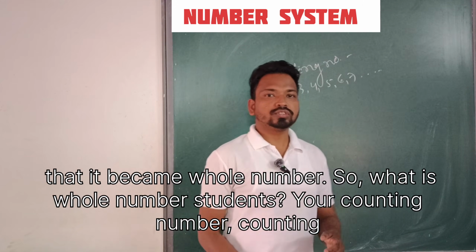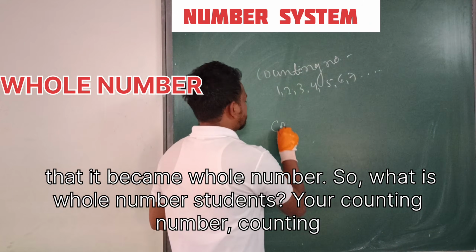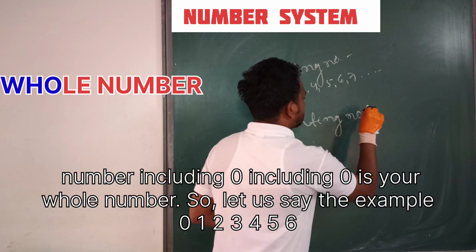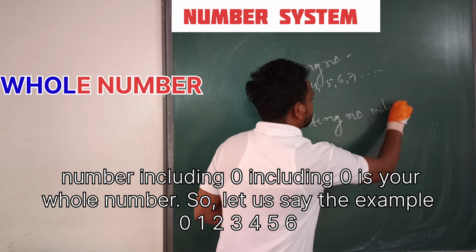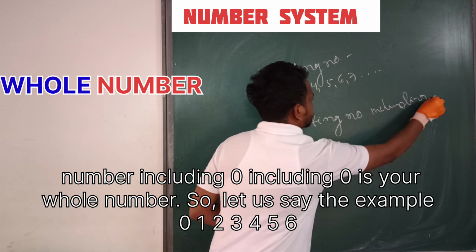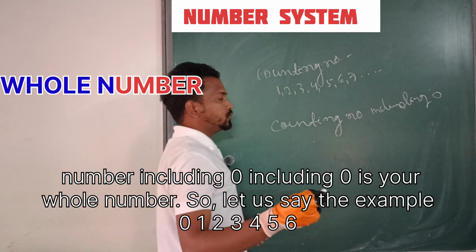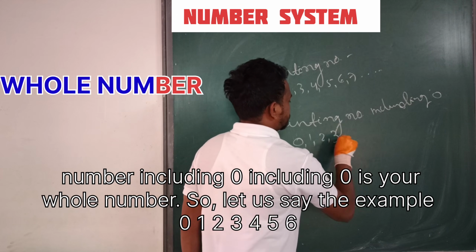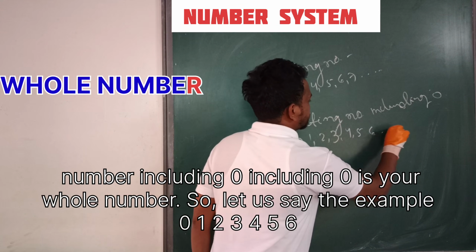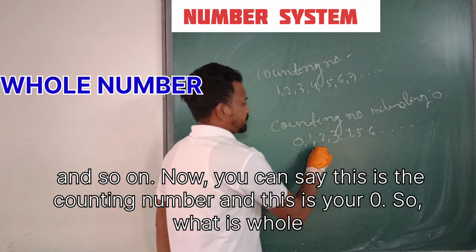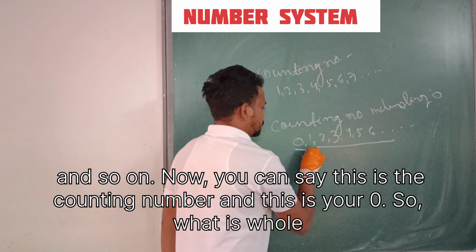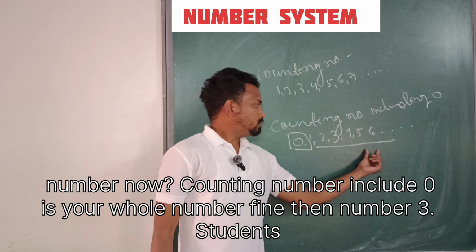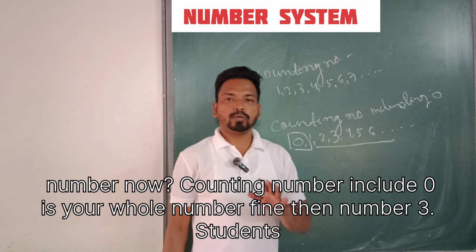So what is a whole number, students? Your counting number including 0 is your whole number. Let's say the example 0, 1, 2, 3, 4, 5, 6, and so on. Now you can see this is the counting number and this is your 0. So what is a whole number now? Counting number including 0 is your whole number.